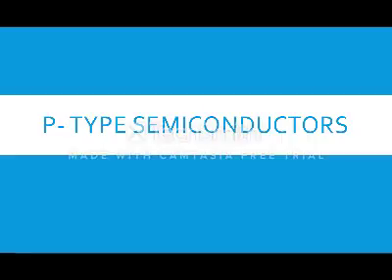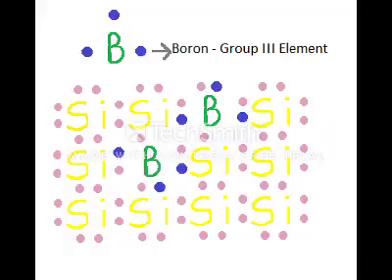P-type semiconductors. P-type semiconductors are made when a group 4 element is doped with a group 3 element. Group 4 elements have 4 electrons in the valence shell, whereas group 3 elements have 3 electrons in its valence shell. This change in structure will create positively charged holes in the silicon lattice. The P in P-type stands for positive due to the addition of positively charged holes.